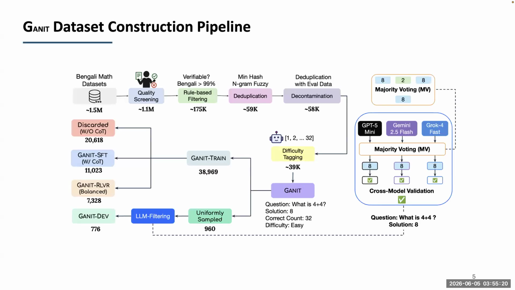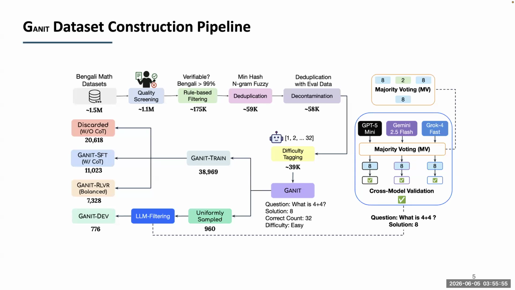Now we will look into the Ganit dataset construction pipeline. We started with around 1.5 million data samples from the existing open source and research community. In the first stage, we applied quality screening on those data samples. After that, we applied rule-based filtering. In the next stage, we applied deduplication so that we do not have any overlapping data samples. Next, we wanted to make sure we do not have any overlaps with the evaluation datasets as well. So that's why we employed decontamination.